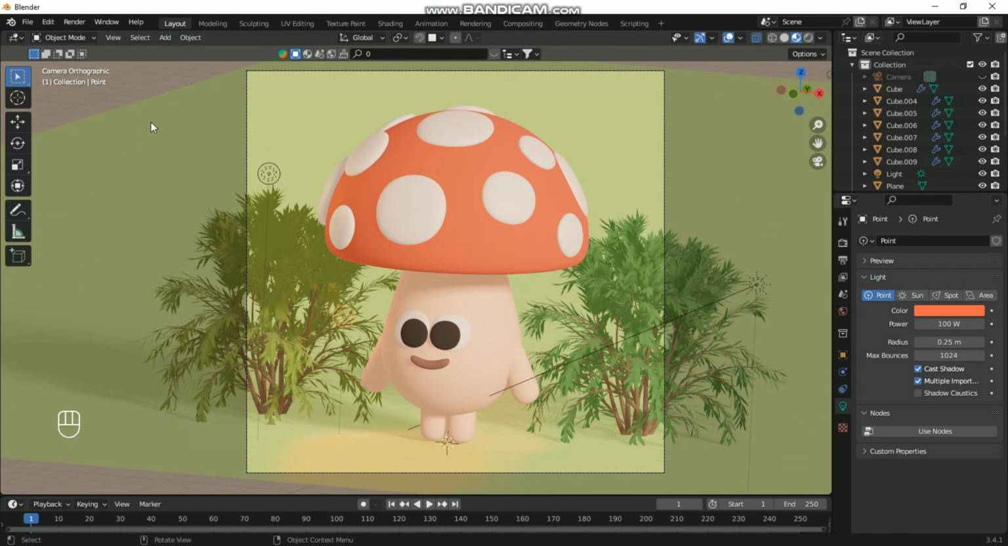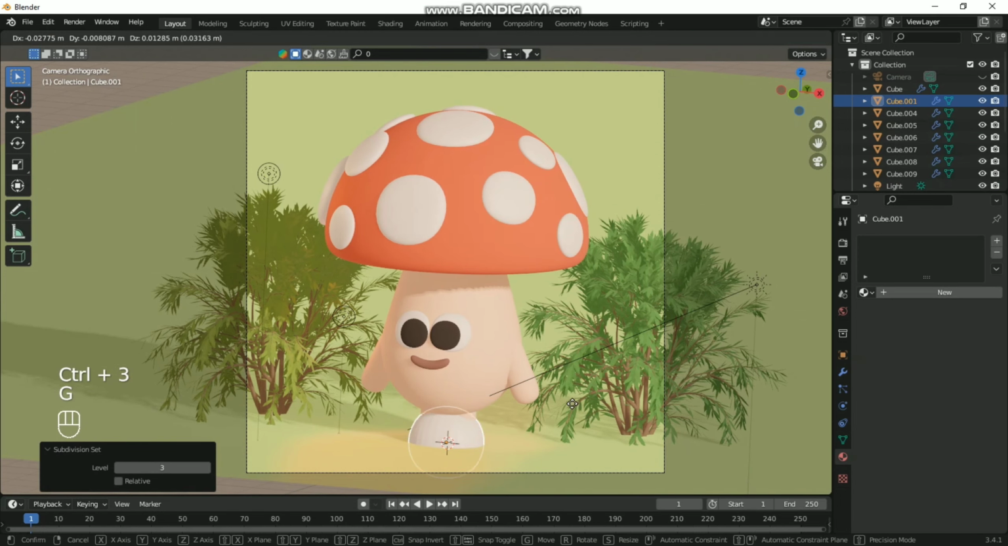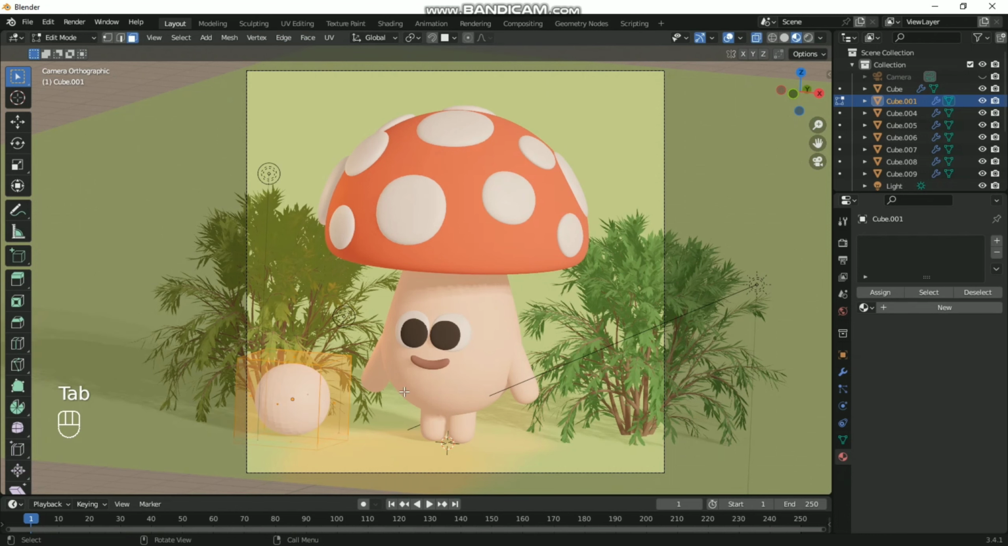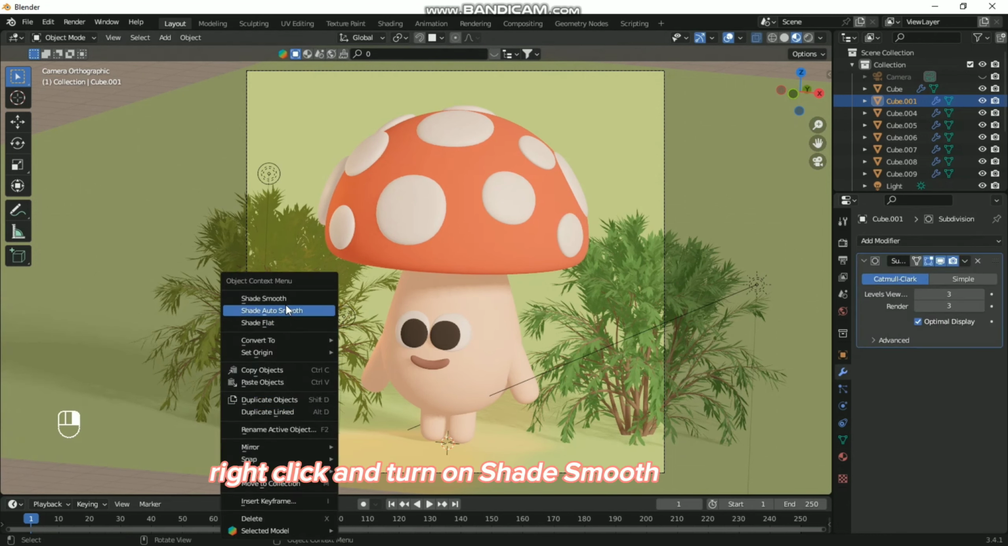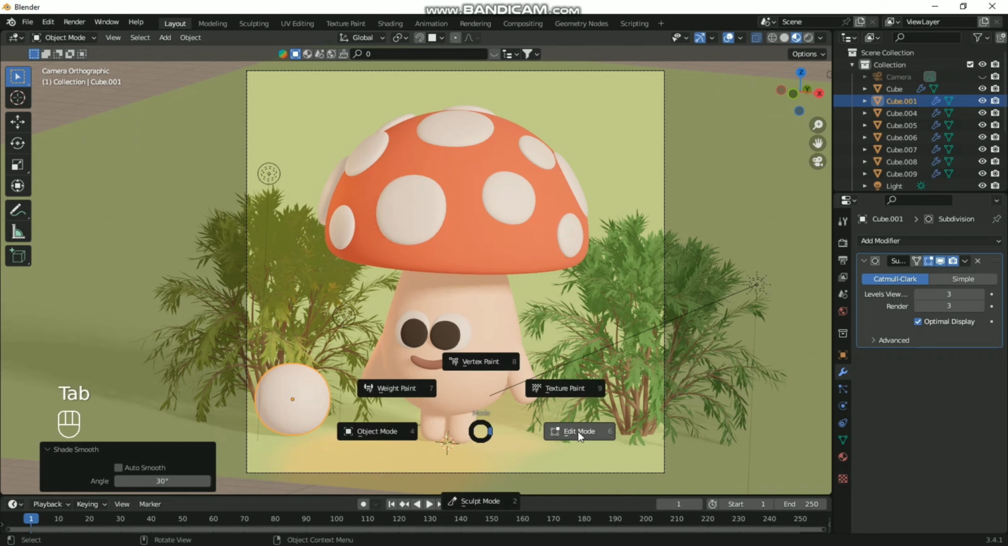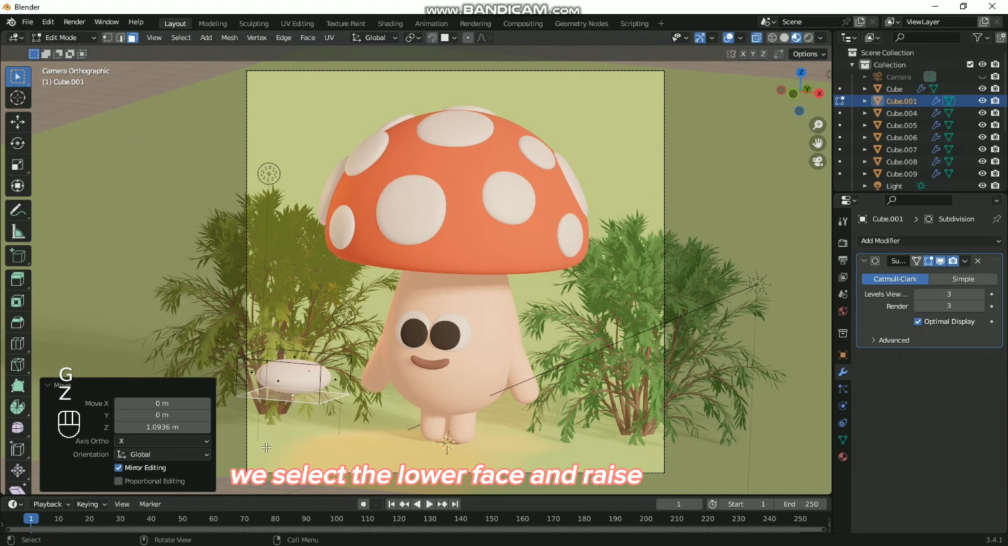We can also create stones for these bushes. Create a cube and press Ctrl 3. Right-click and turn on Shade Smooth. We select the lower face and raise. And we place the stones under the bushes.